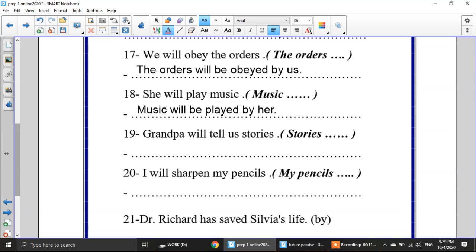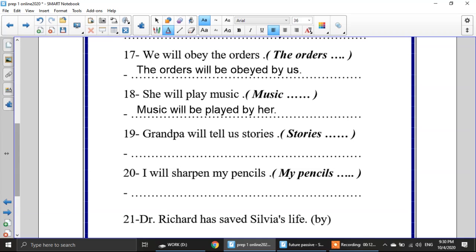Look at this one. Grandpa will tell us stories. He wants you to start with stories because stories is the object. But here I have another object, which is us. Grandpa is the subject, will tell is the verb, us is an object, and stories is another object. Here we can do it in two ways. Number one, stories will be told to us by Grandpa.